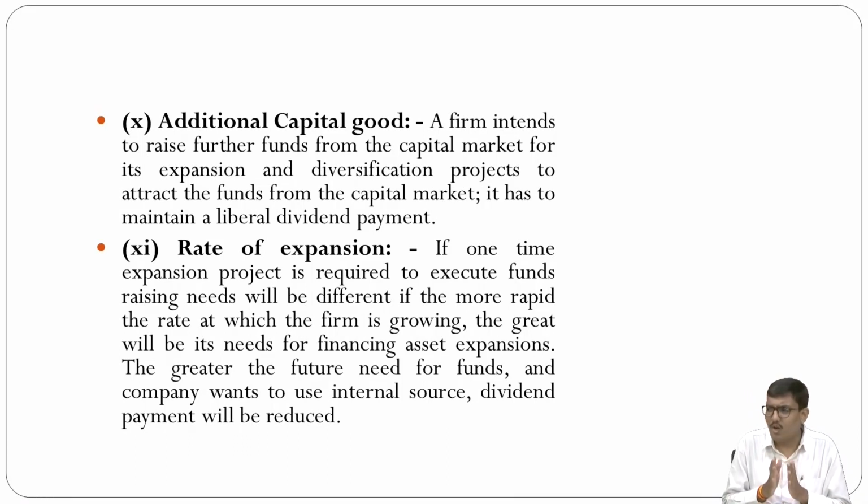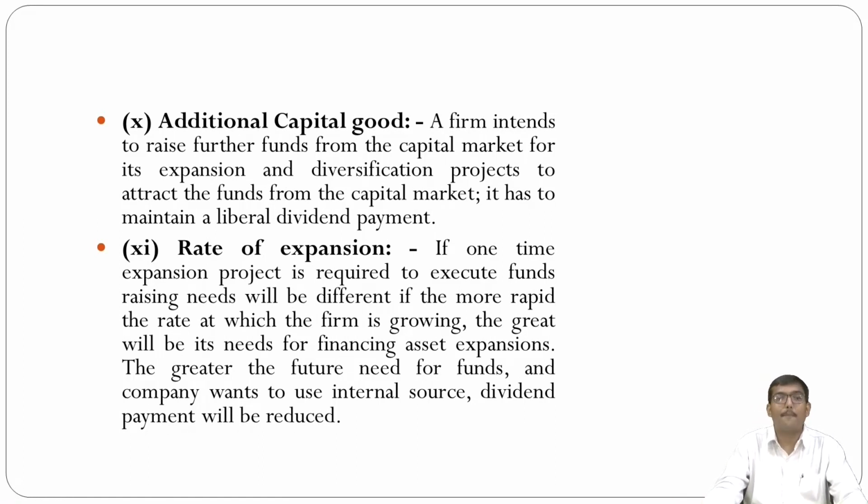Now, the different dividend policies will be discussed in dividend policy, but right now the additional capital goods are also important for that. Next is rate of expansion. If a one-time expansion project is required to execute, the fundraising needed will be different.